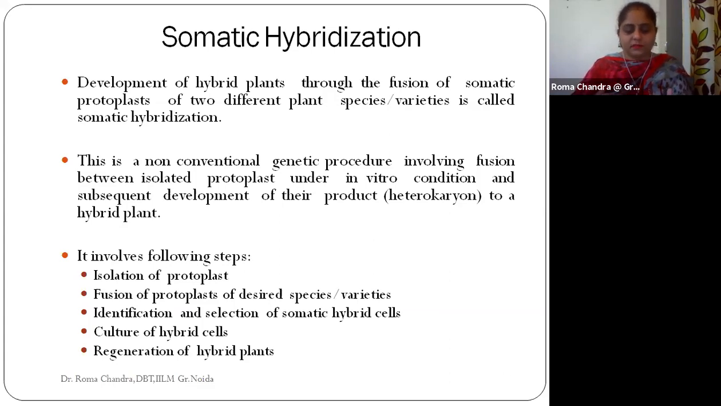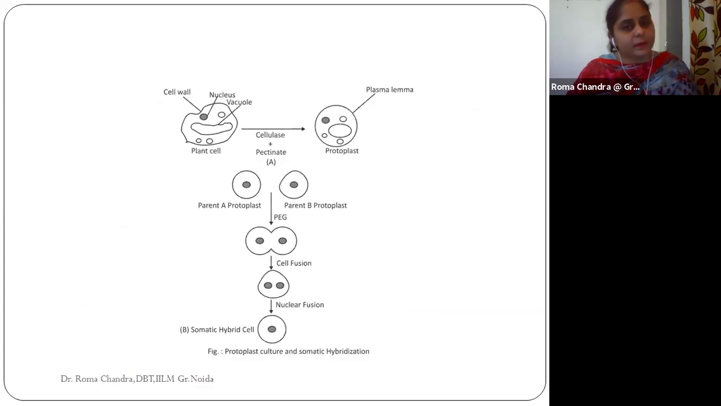After the fusion, what we ultimately receive are the hybrid cells. So we need to identify these hybrid cells and select them. The best ones will be selected and ultimately cultured. And the moment we have a healthy hybrid cell, we can proceed with the regeneration of a hybrid plant. Okay, so these are the steps commonly used in the process of somatic hybridization.